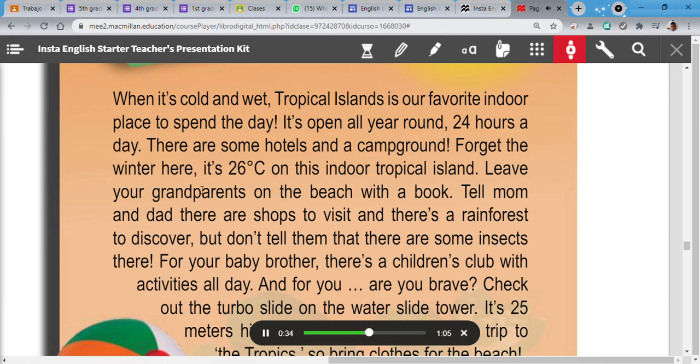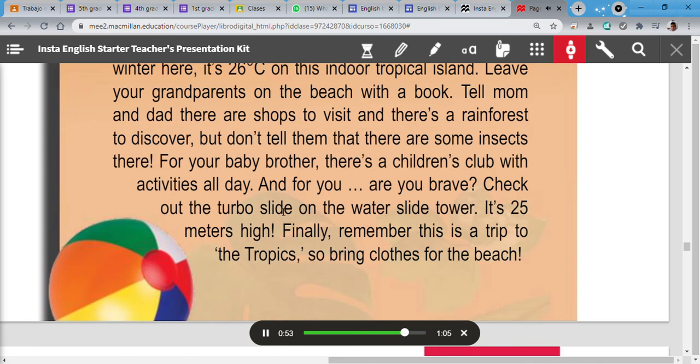Leave your grandparents on the beach with a book. Tell mom and dad there are shops to visit and there's a rainforest to discover. But don't tell them that there are some insects there. For your baby brother, there's a children's club with activities all day. And for you, are you brave? Check out the turbo slide on the water slide tower. It's 25 meters high. Finally, remember this is a trip to the tropics, so bring clothes for the beach.